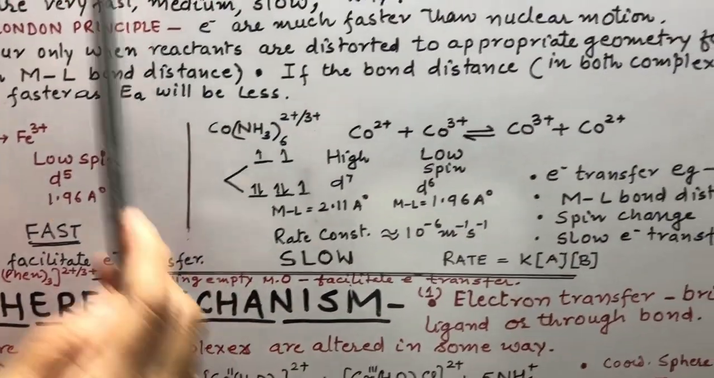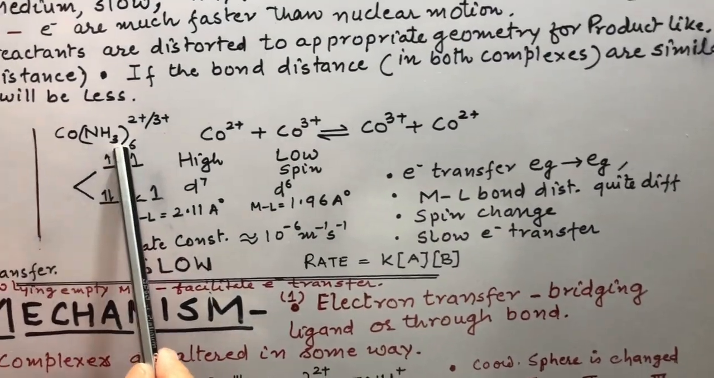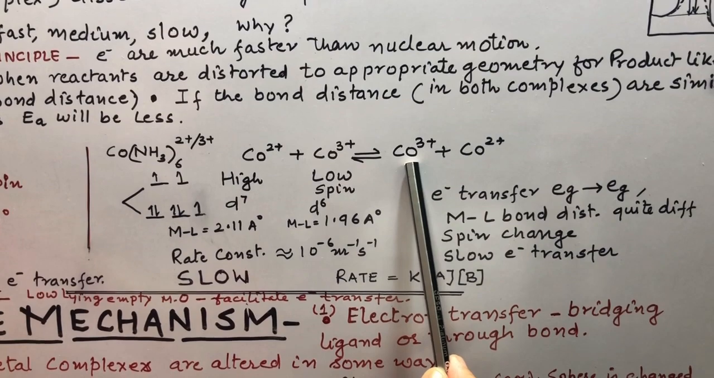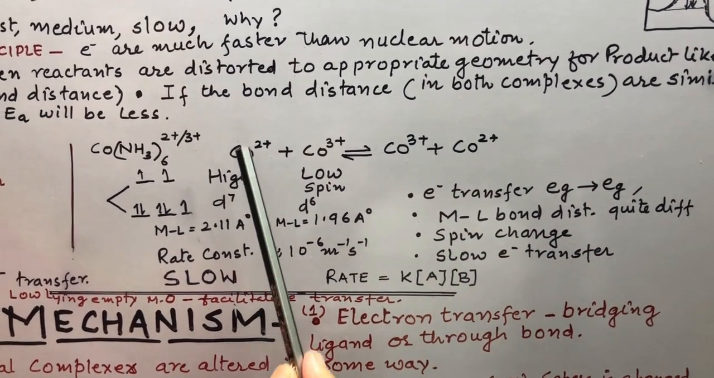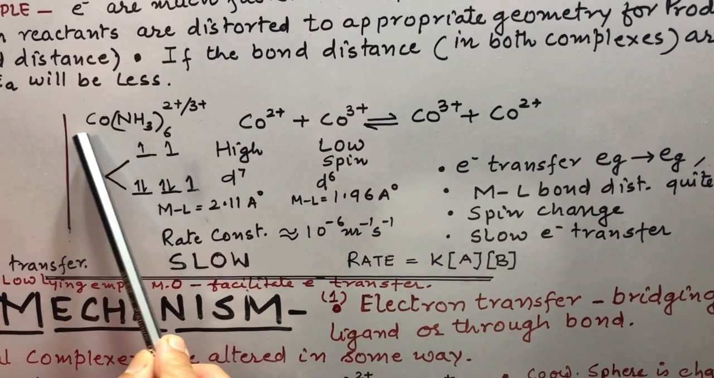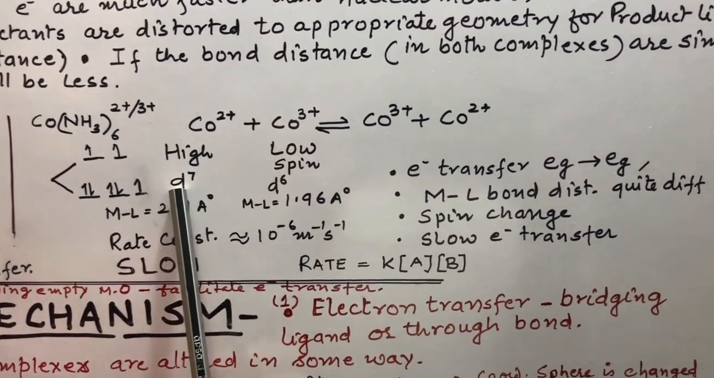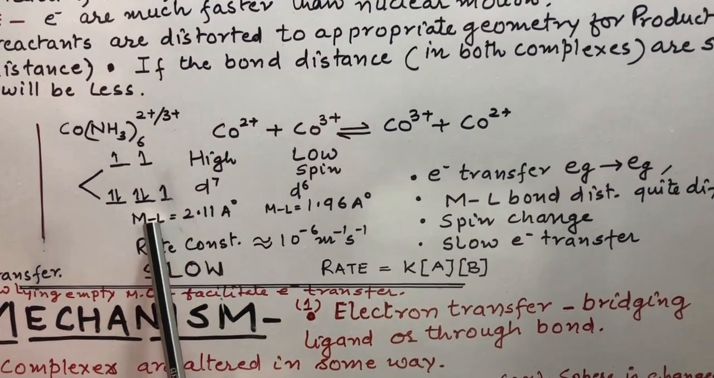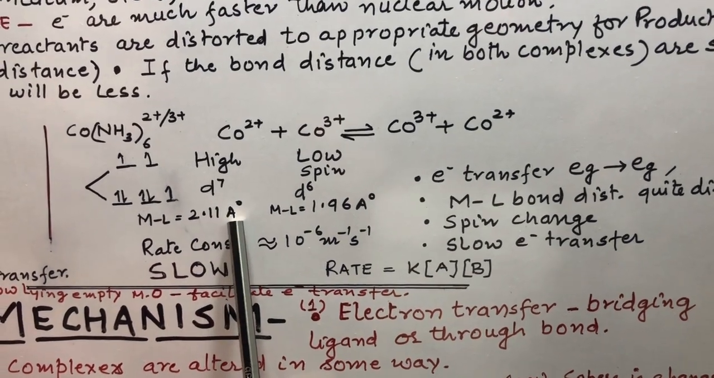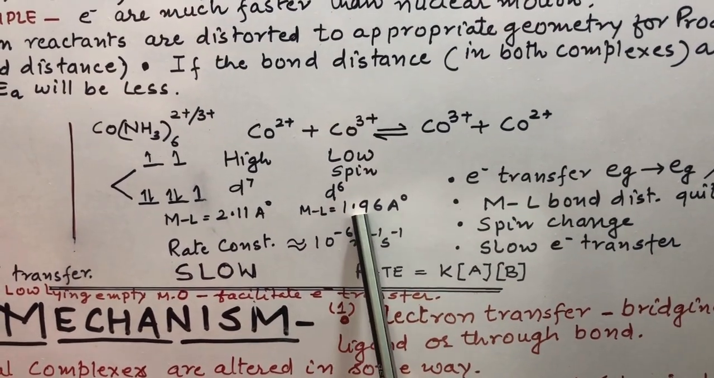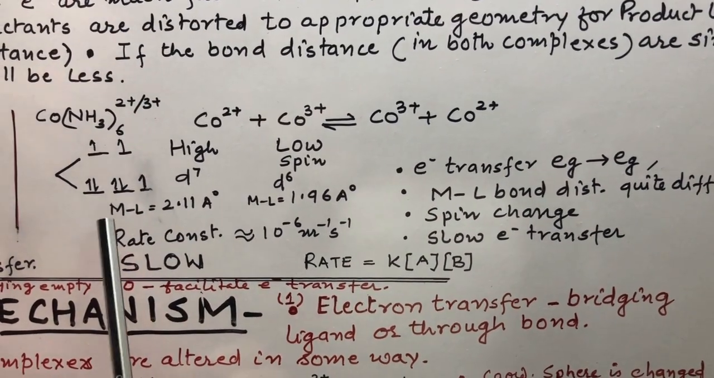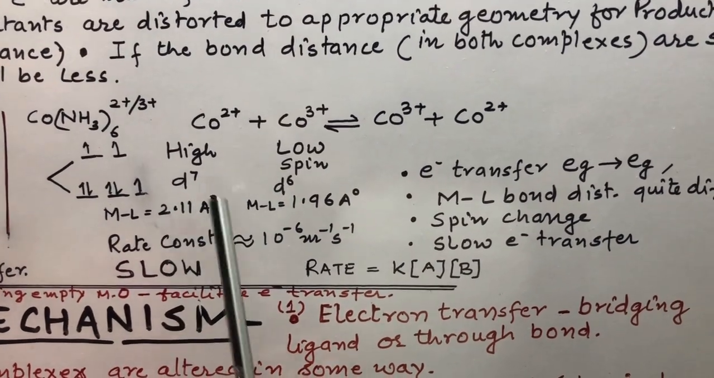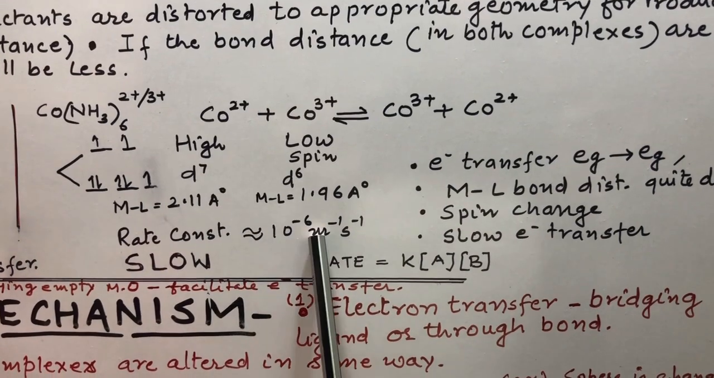Here we take another example. This is cobalt amine complex. Cobalt 2+ reacts with cobalt 3+ and it is converting into cobalt 3+ and cobalt 2+. Here you can say cobalt 2+ is converting into cobalt 3+, which is shown here. Here this is high spin complex, d7 complex, this is low spin complex, d6 complex. In this complex metal ligand bond distance is 2.11 angstrom. Here the metal ligand bond distance is 1.96. You can see here that metal ligand bond distance is quite different. So, in this case electron transfer is rather slow.